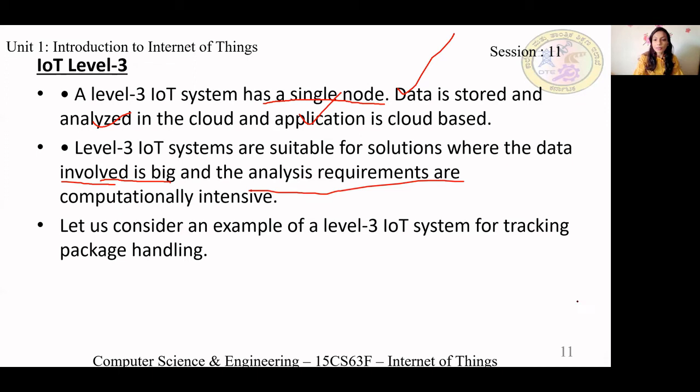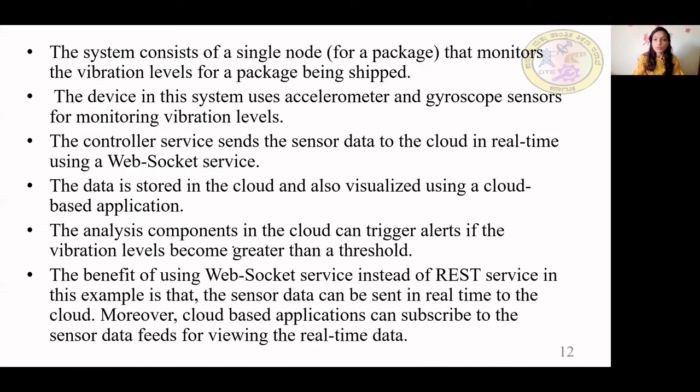One example we are considering here is tracking package handling. Any idea what tracking package handling is? It is to track how your package is going and where. One example they have given. So how many nodes will this system have? A single node for a package. That one package will be there, and to monitor that, a single node will be there.